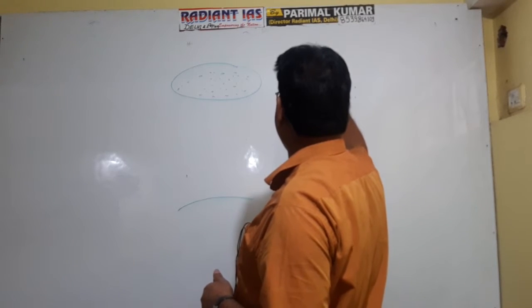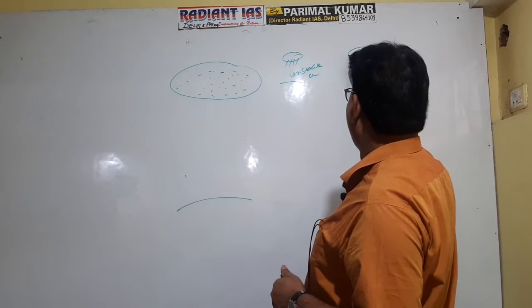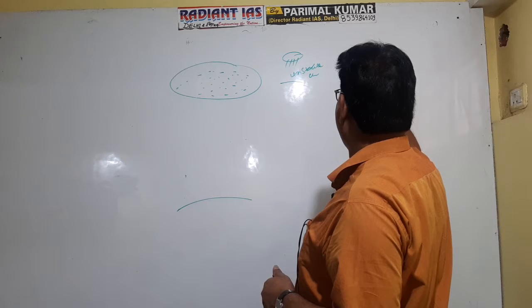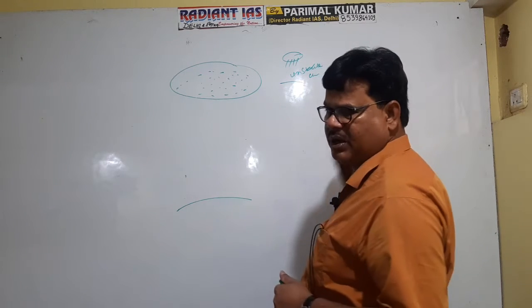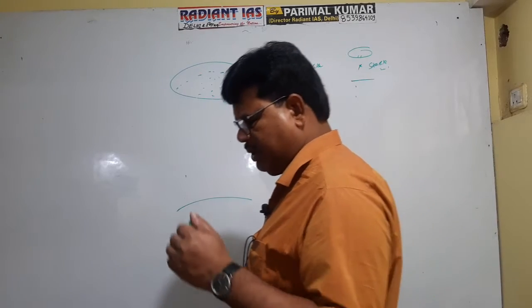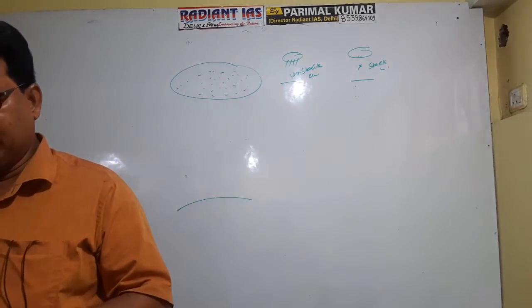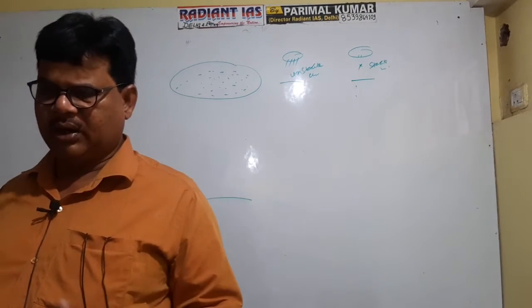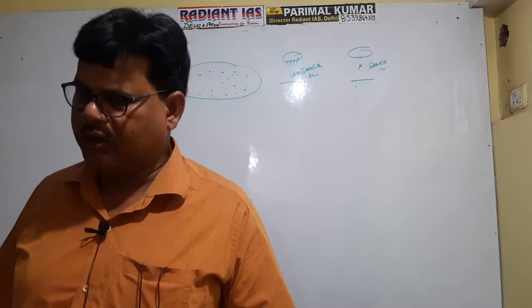But the cloud which does not cause rainfall is referred to as stable cloud. So the weather forecasters are in a position to predict whether a cloud will cause rainfall or not. There are certain criteria to give the assessment, to give the conclusion.